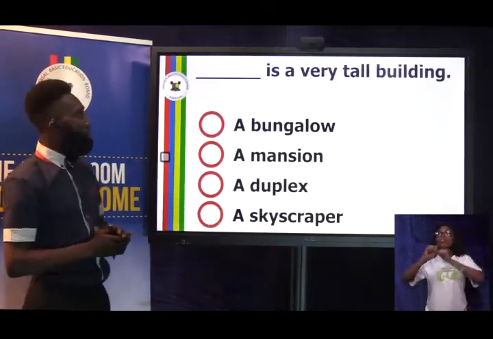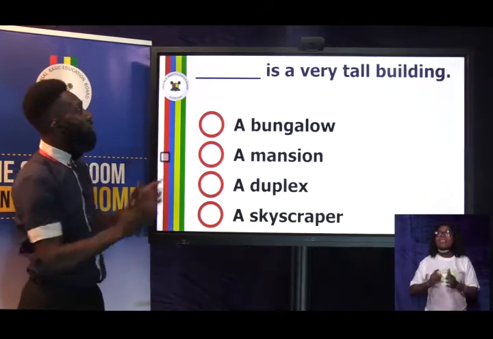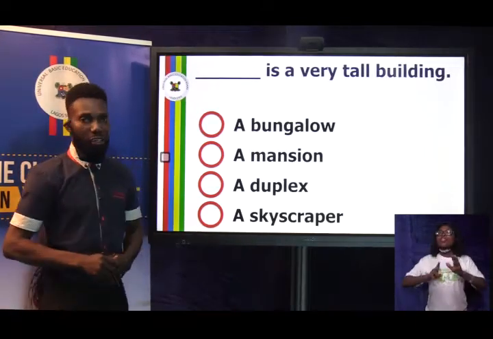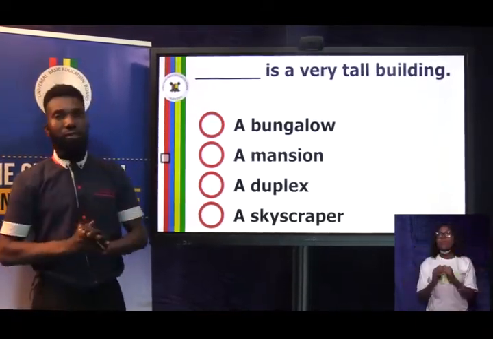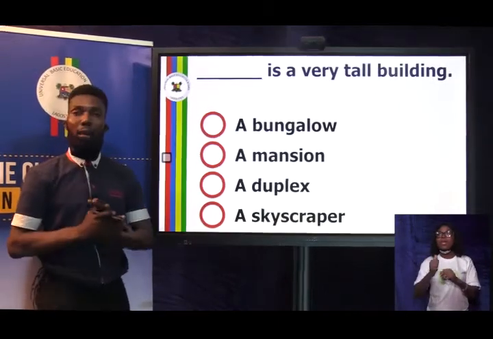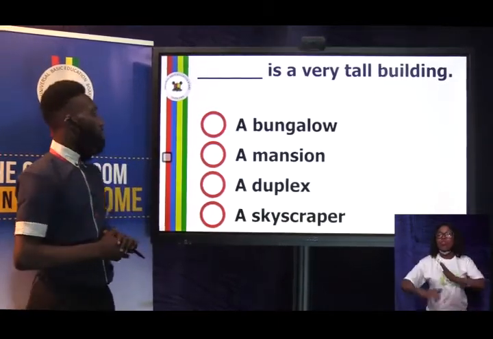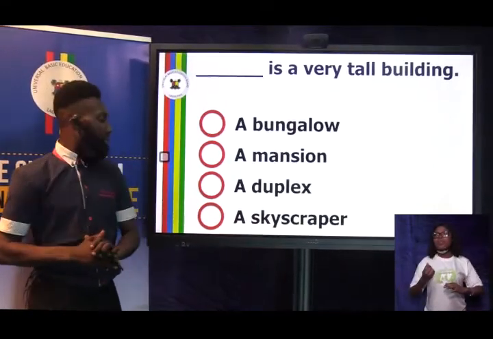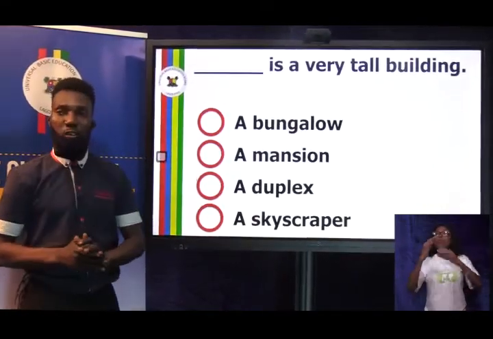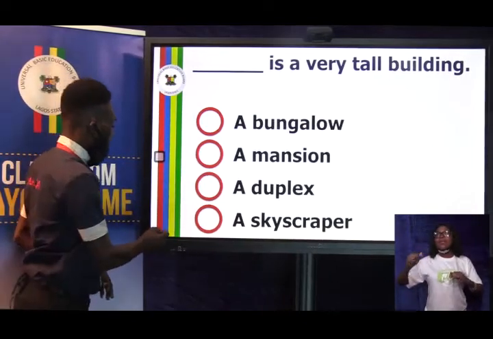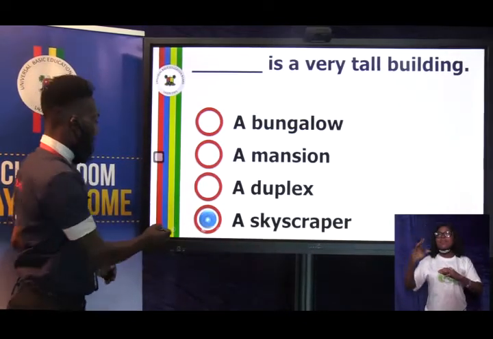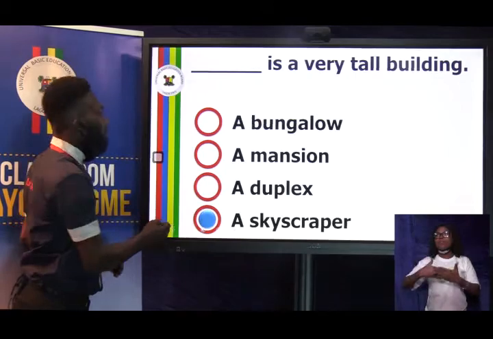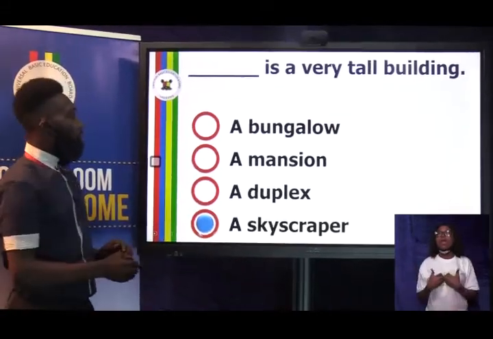In social studies, dash is a very tall building. Option A, a bungalow. Option B, a mansion. Option C, a duplex. And option D, a skyscraper. What's the correct answer? The correct answer is skyscraper. Next question.